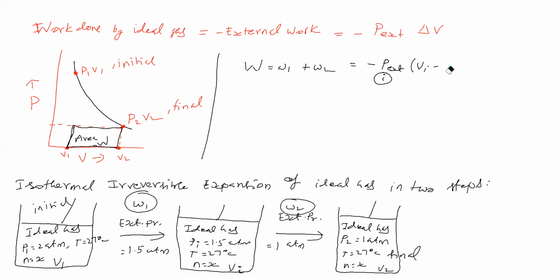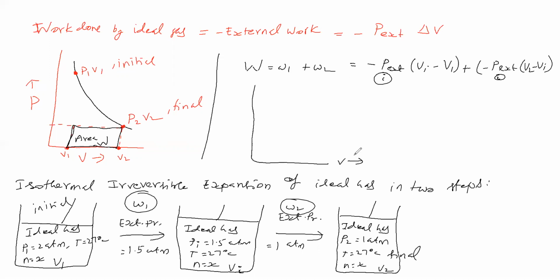Plus, then W2 means minus external pressure times the change in volume, V2 minus Vi. Okay, like this we can say. So now we will see the work done graphically.